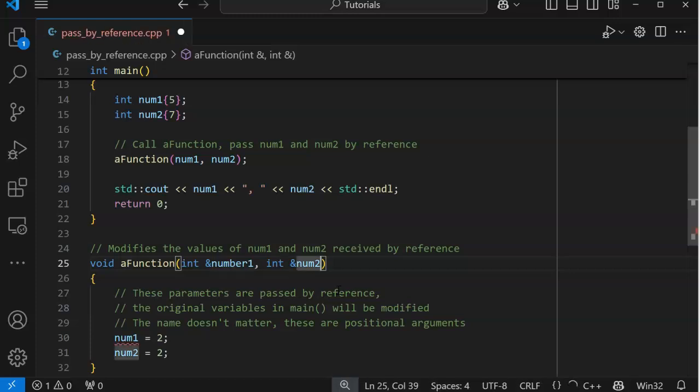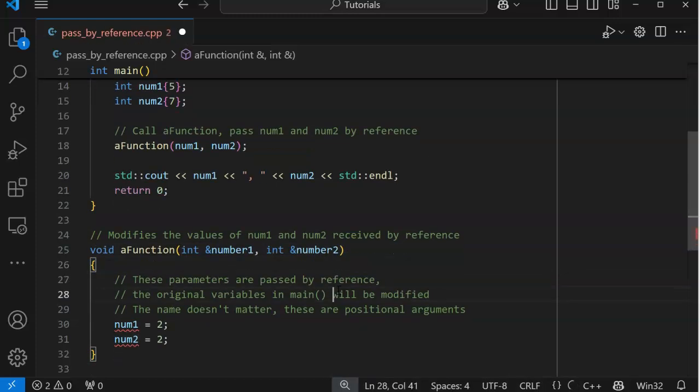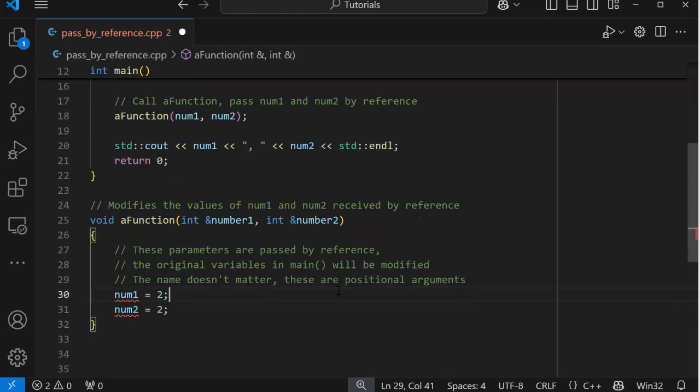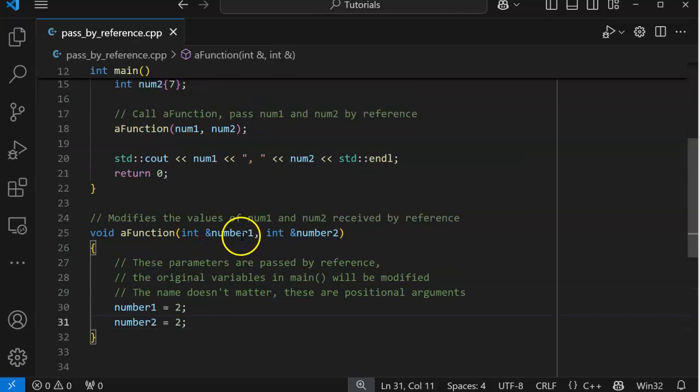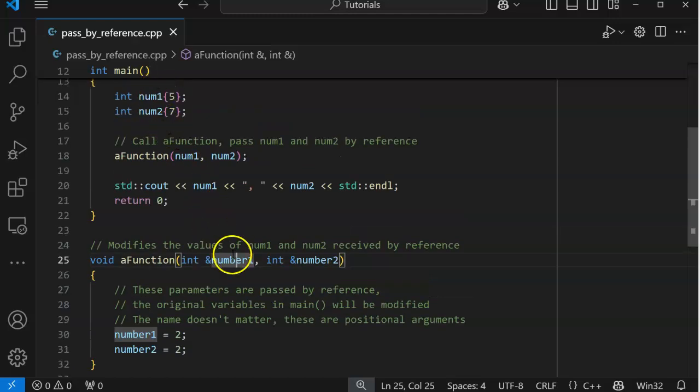These are, in fact, that might be a better illustration. These are number1 and number2, but they refer to the same variable. So a reference means that we're saying, oh, well, this isn't really a variable. It is a pointer, which it really isn't a pointer, but it is a reference to this variable. So we can either change this, or we can change this, and we're changing the same variable address.